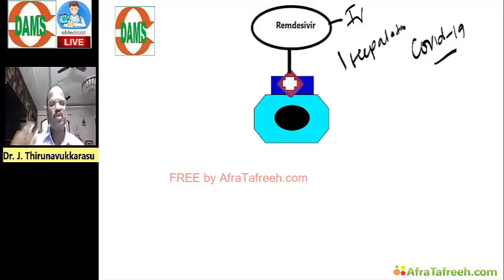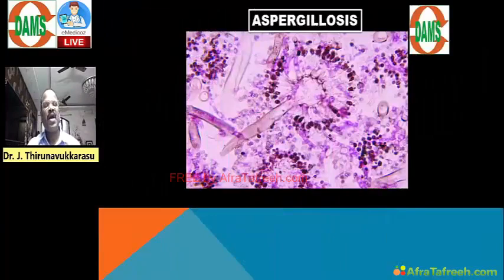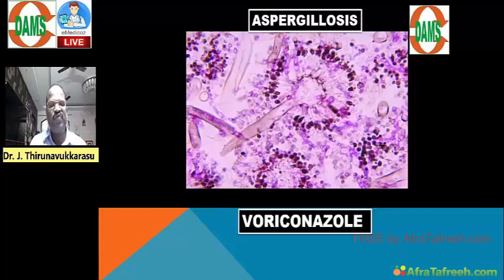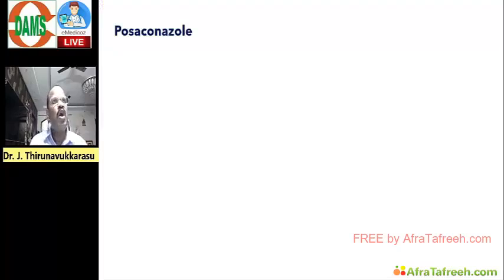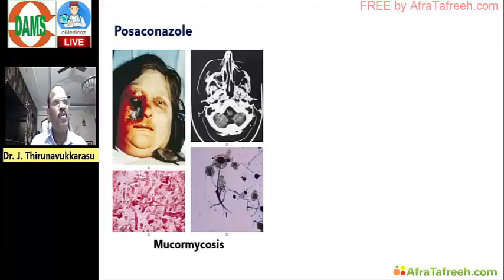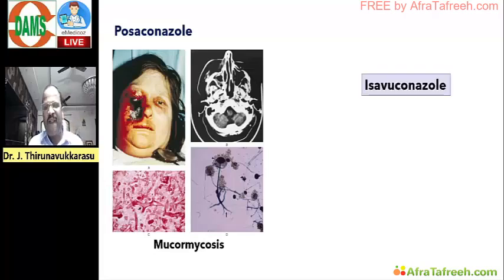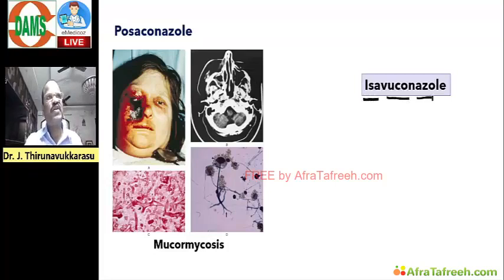Read the notes. Okay. And then antifungal, they give detailed history for aspergillosis. Very good choice will be voriconazole. Posaconazole, newer drug useful for mucormycosis. Another very important must-know point, we have a new drug called isavuconazole.